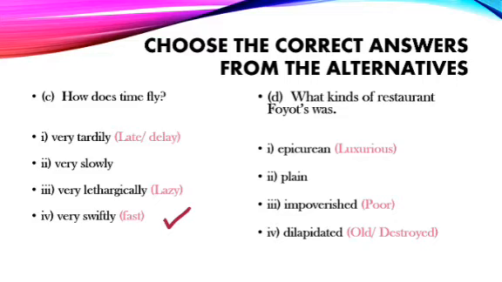Epicurean means luxurious, plain means very simple, impoverished means poor, dilapidated means old or destroyed. So the correct answer is Epicurean because the restaurant was very expensive and very luxurious as well. So Epicurean is the correct option.